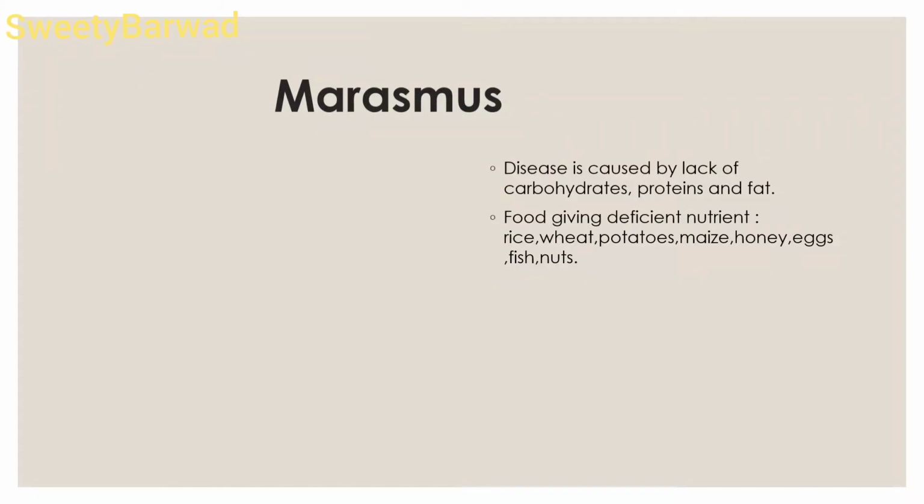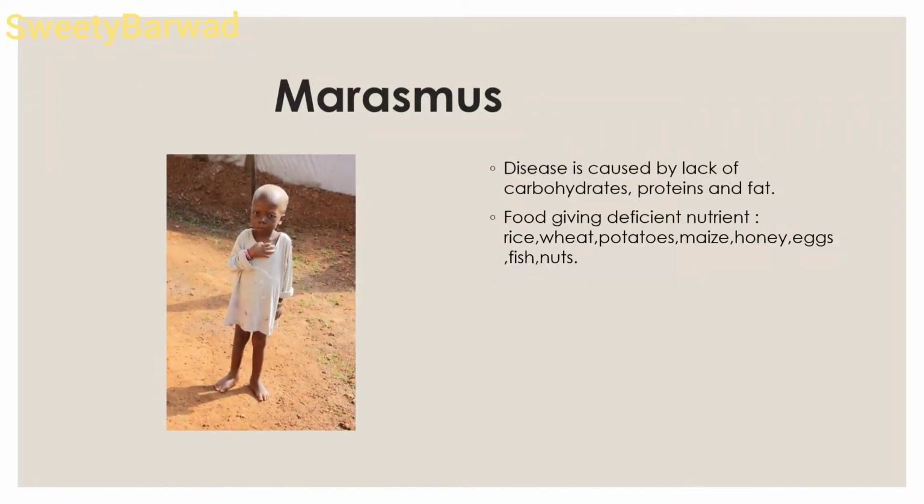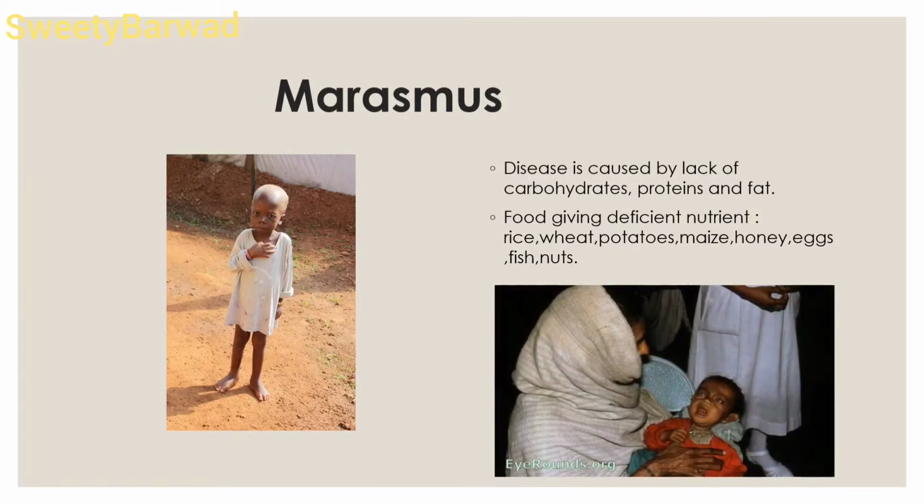The child becomes so thin that loose folds of skin can be seen all over the body. The ribs of the child can be seen. To protect us from diseases like marasmus, we should eat rice, wheat, potatoes, maize, honey, eggs, fish and nuts in proper quantity.